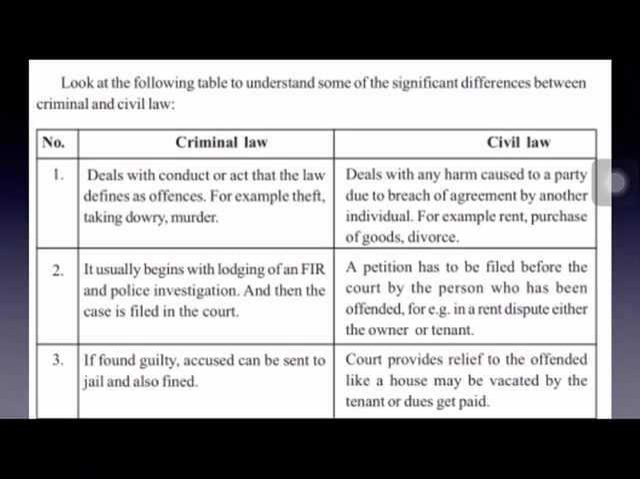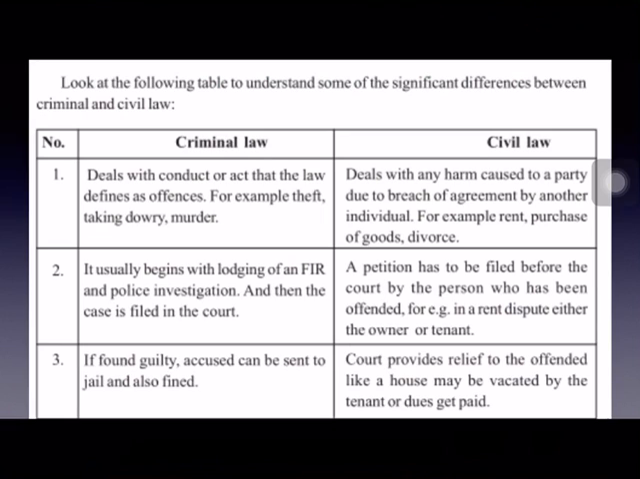Now look at the following table to understand some of the significant differences between criminal and civil laws. Criminal law deals with conduct or acts that the law defines as an offense. If any action is defined as a crime by the law, such cases are dealt with in criminal law. For example, theft, taking dowry, murder, all these are offenses according to the law. So, criminal law always deals with such cases.